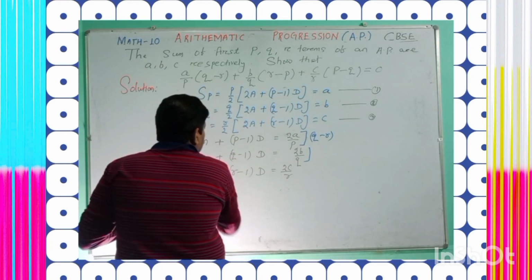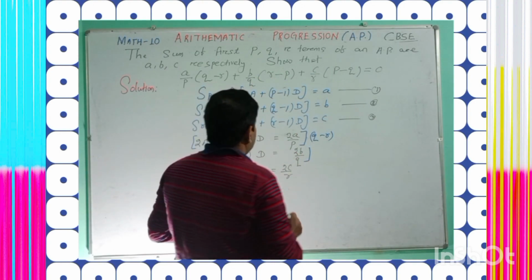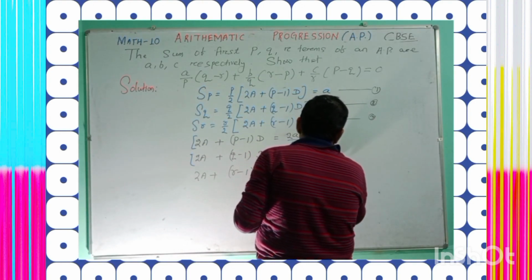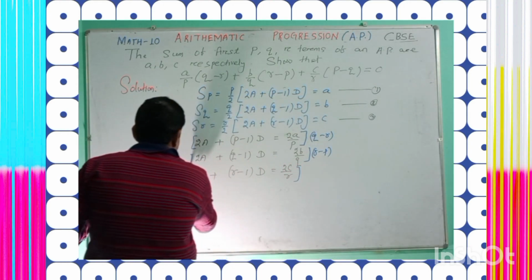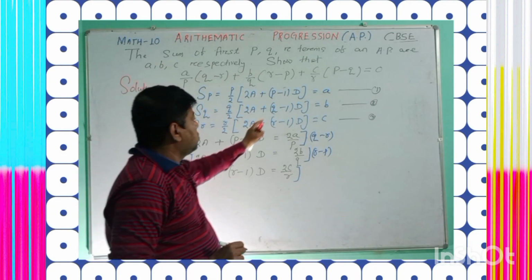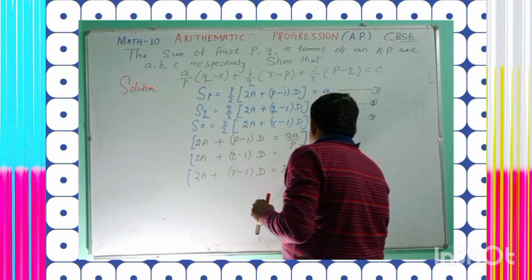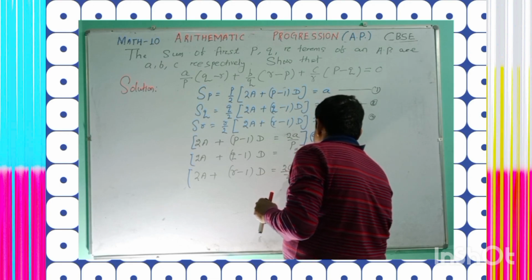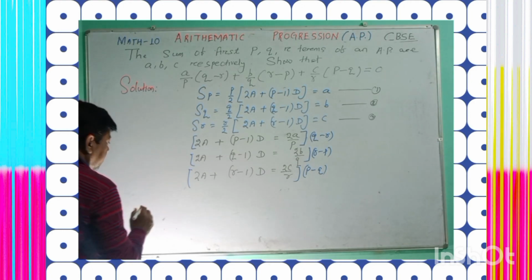Similarly, here the factor is B by Q whole into R minus P. So here is B by Q. So another, you have to multiply R minus P on both sides. Here, and you see C by R, C by R whole into P minus Q, multiply P minus Q on both sides. Is it clear? Understand?